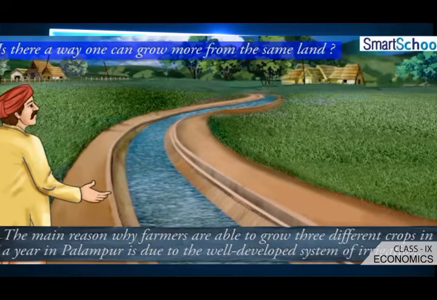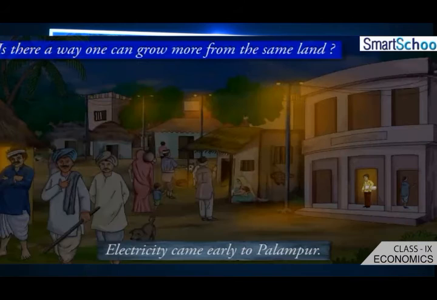So how is it possible? The tube wells can be operated only with the help of electricity. Without electricity, that is highly impossible. But we already discussed that Palampur is provided with electricity. Because of electricity, it was easy for the people to move away from Persian wheels, and in their place they introduced tube wells.